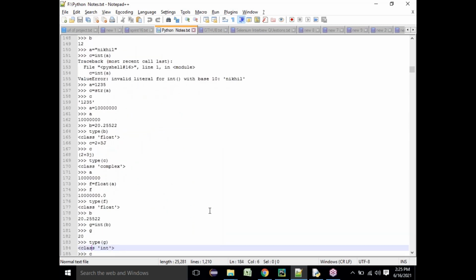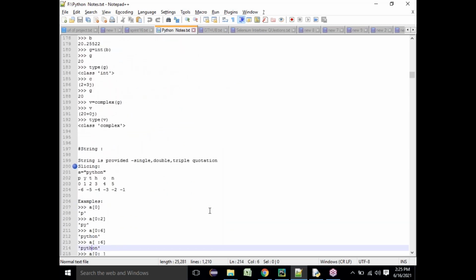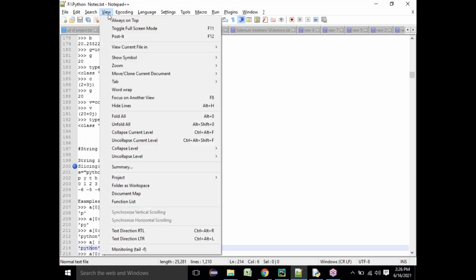Now, what happens here is, in the string data type, okay, you are able to see my screen. How to increase the size?